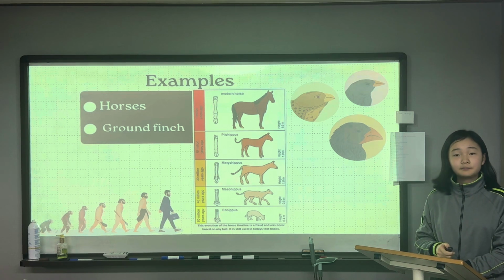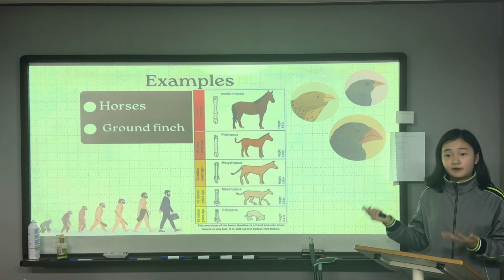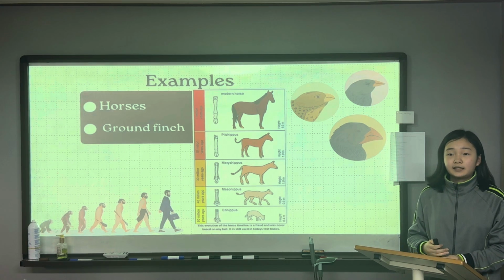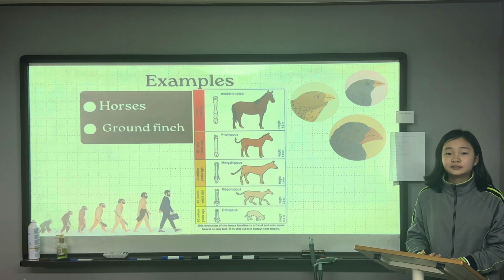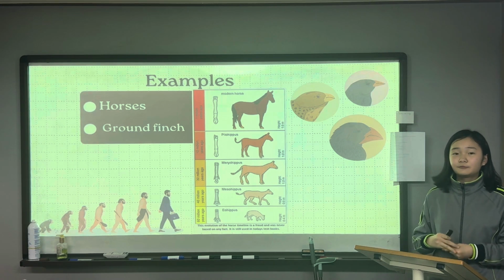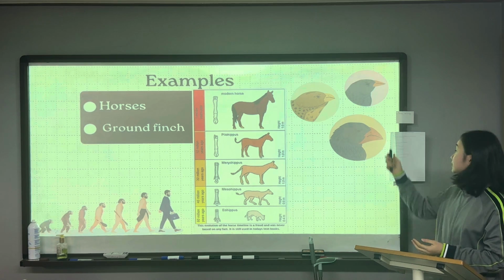Now the ground finches. They're also similar, but they evolved because of their environment. Ground finches live in the Galapagos Islands, and they have different shapes of beaks because what they eat is very different, as you can see in this picture.